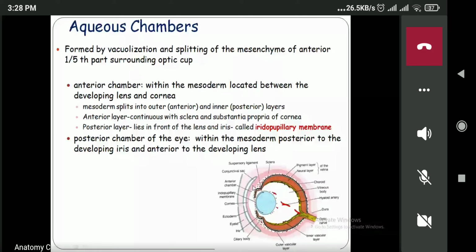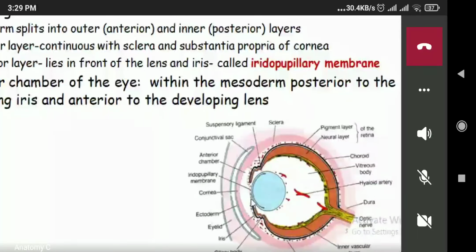Now over here we can see the two different layers of the mesoderm. This one close to the cornea is the anterior layer. And can you see this one? This one is known as the posterior layer. The anterior layer is continuous with the sclera posteriorly. The posterior layer is present in front of the lens and iris and forms the iridopupillary membrane. Can you see the formation of the iridopupillary membrane over here? Look here, iridopupillary membrane.